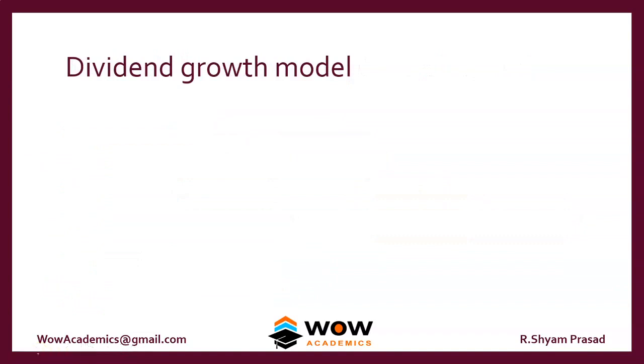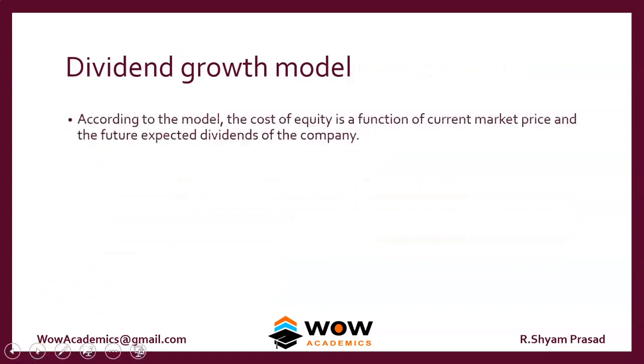So we'll start from one of the methods. It's called the dividend growth model. It's for finding out the KE. According to the model, the cost of equity is a function of the current market price and the future expected dividend of the company. So what does the equity investor want? He wants dividend. So based upon the dividend, we try to find out the KE. So D0 times (1 plus g), solve this and add the final g. You will get the answer.